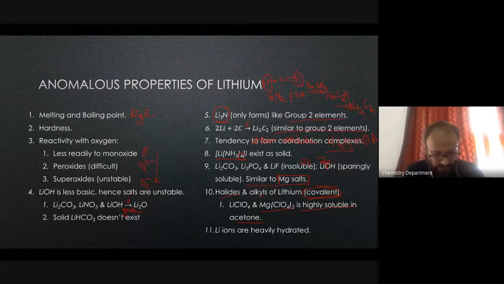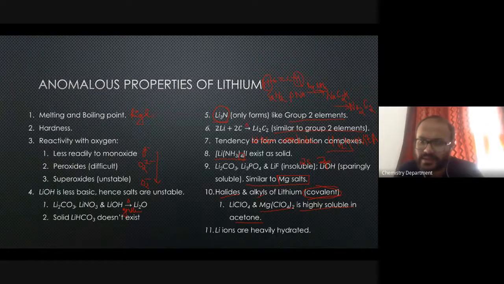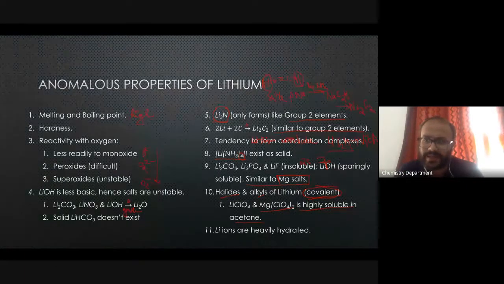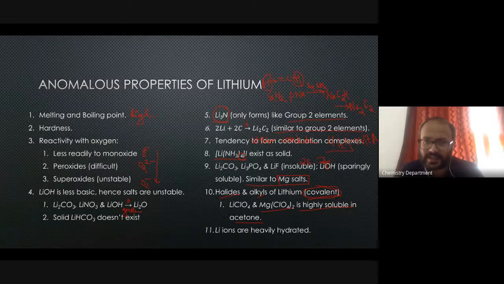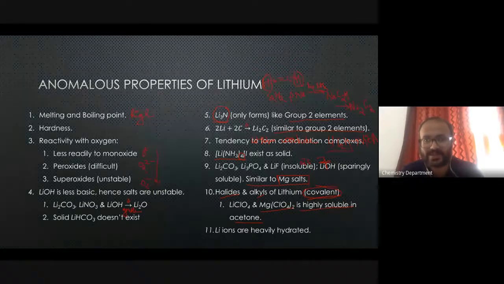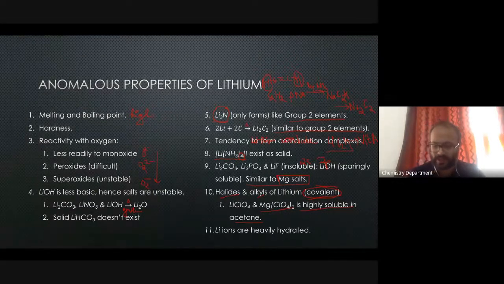So let's try to answer. On descending the group, size increases, and from left to right of the period, size decreases. So on combining both effects, size remains almost the same. That is one very good reason that you have said.